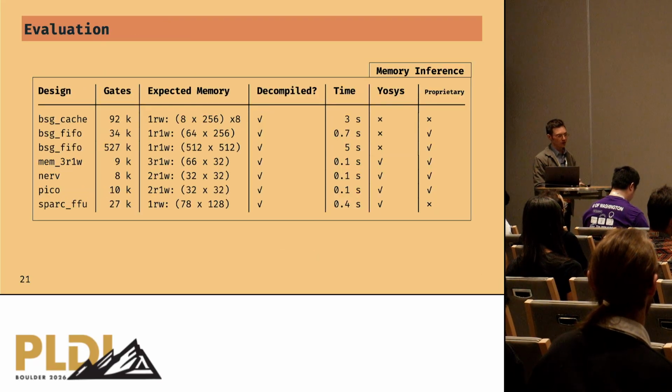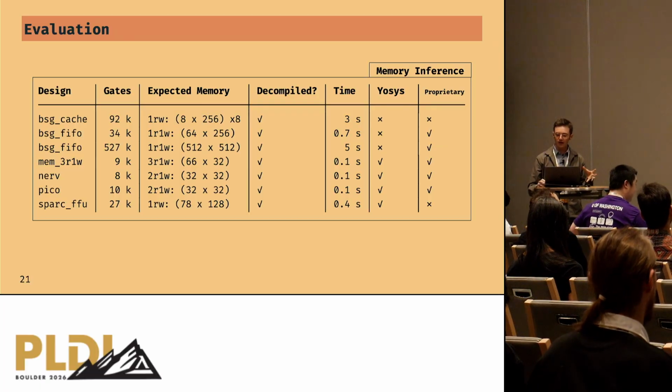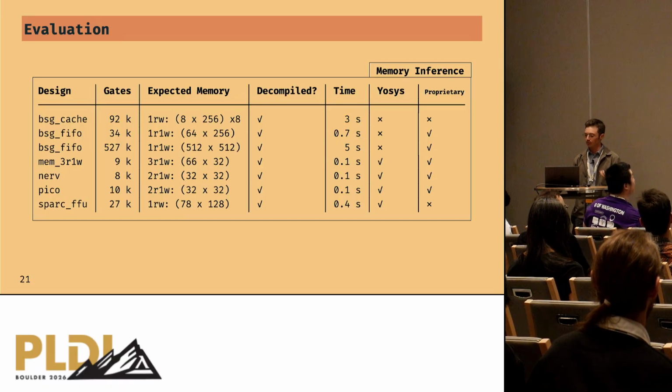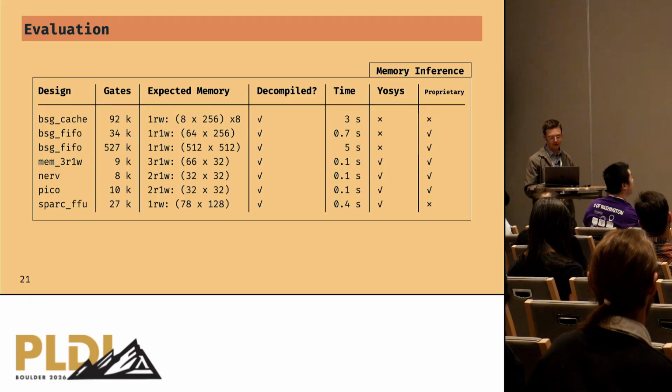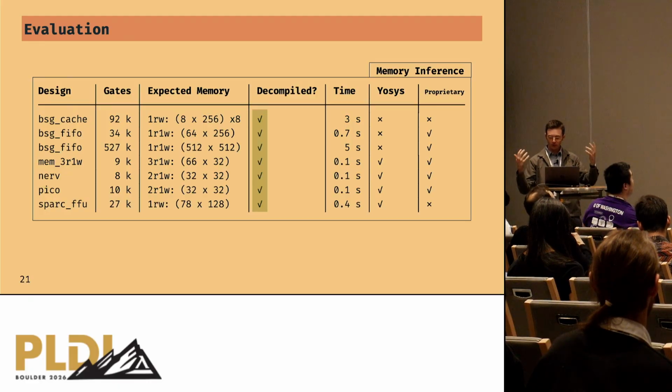I'll briefly go over a bit of our evaluation here. We have more details in the paper, but a big aspect of evaluating this is actually the memory decompiler, because this enables us to compare over existing designs and with related techniques. In this table, we have a handful of open source hardware components that include caches, FIFOs, a couple of small RISC-V cores, and other SoC components. In each of these designs, there is an expected memory, and sure enough, we were able to decompile and identify those memories in their original configurations.